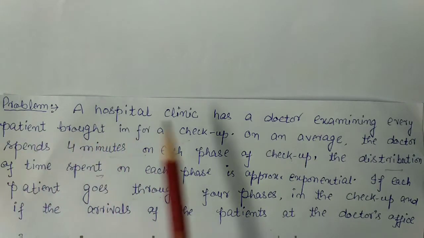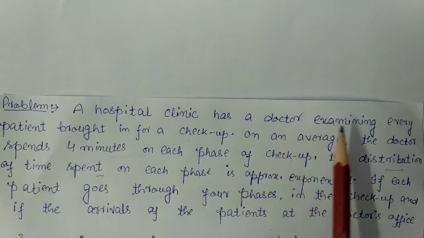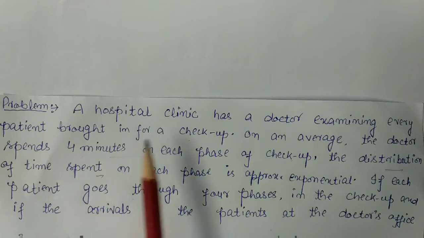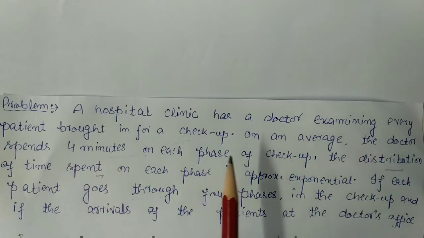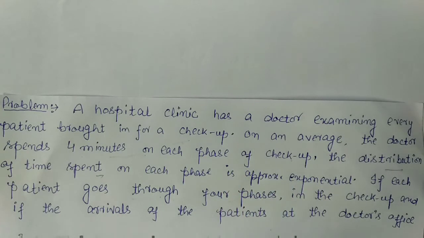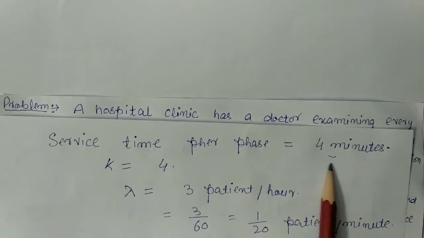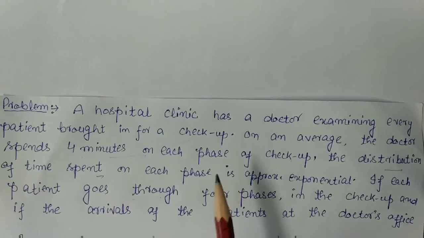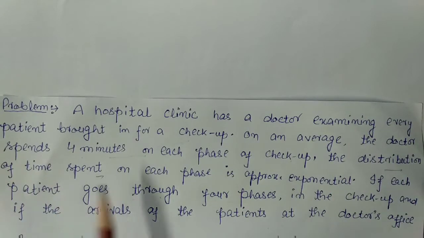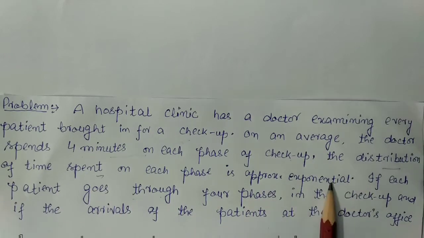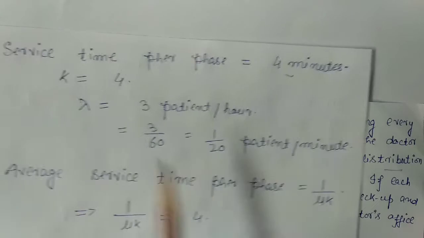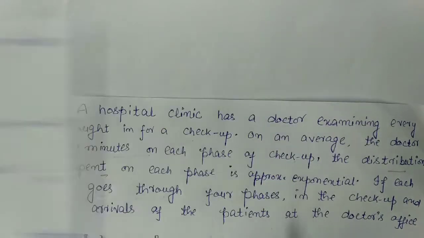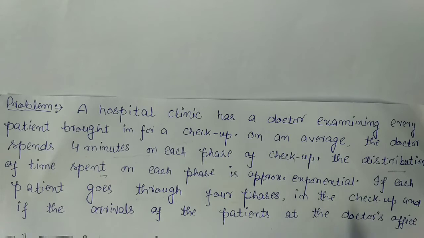Now let us discuss another problem. Here a hospital clinic has a doctor examining every patient brought in for a checkup. On an average the doctor spends 4 minutes on each phase of checkup. It means that service time per phase is 4 minutes. The distribution of time spent on each phase is approximately exponential. Now each patient goes through 4 phases, so k here is 4.